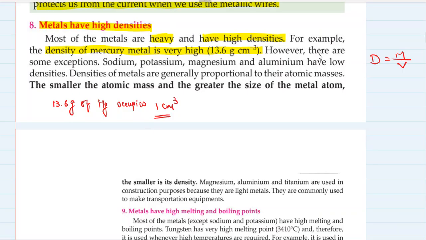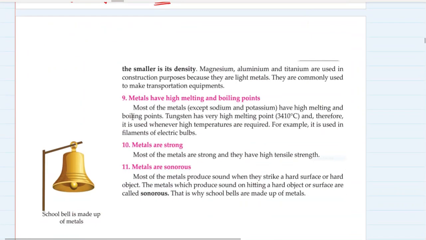However, there are some exceptions. Sodium, potassium, magnesium, aluminium have low densities. Densities of metals are generally proportional to their atomic masses. The smaller the atomic mass and greater the size of the metal atom, the smaller is its density. Magnesium, aluminium, titanium are used in construction purposes because they are light metals. They are commonly used to make transportation equipments, right?